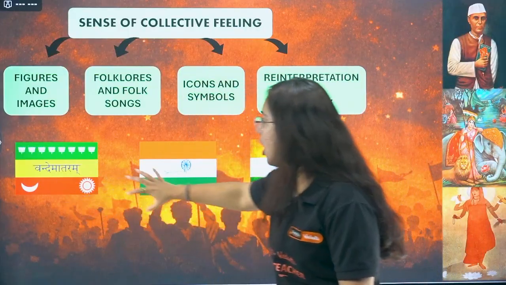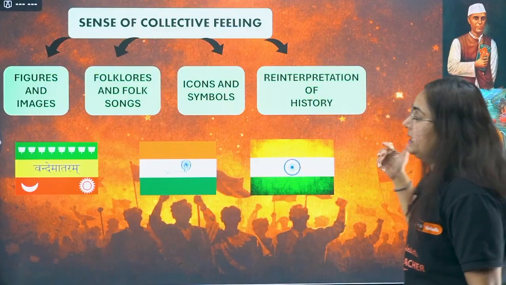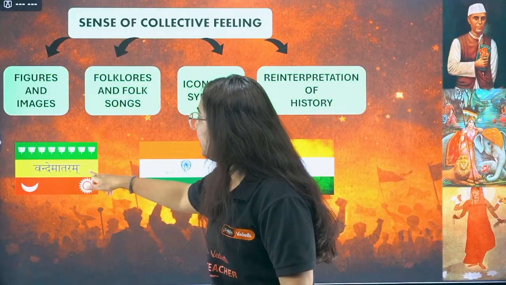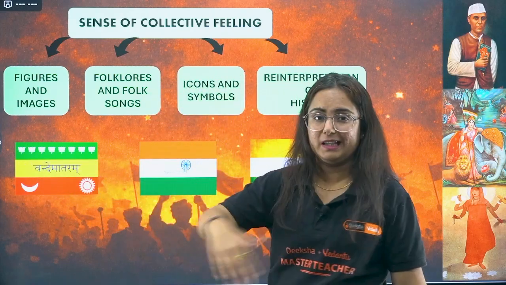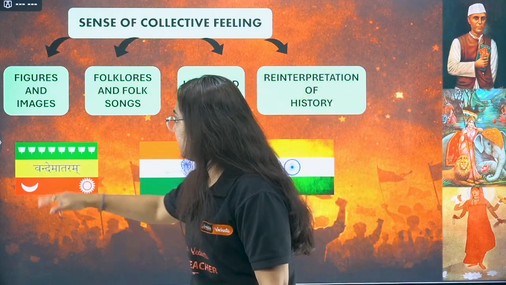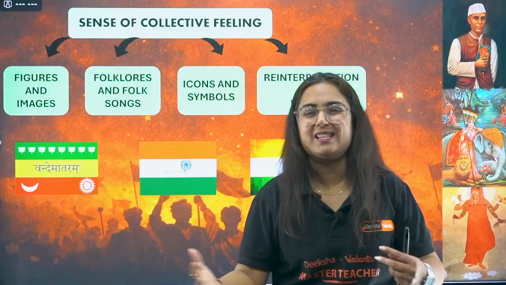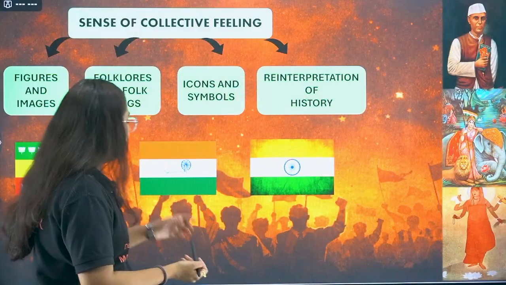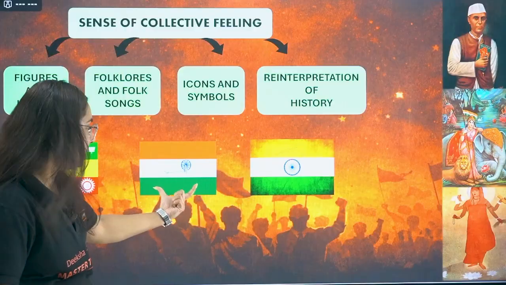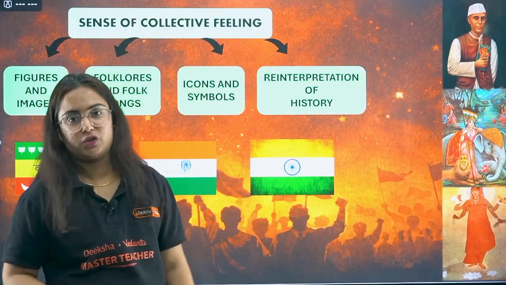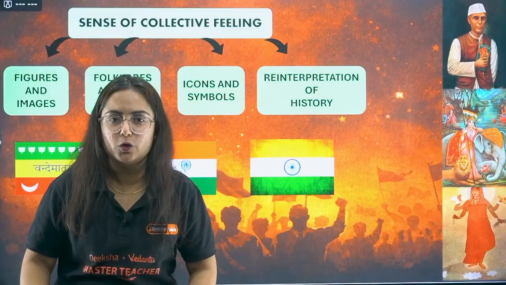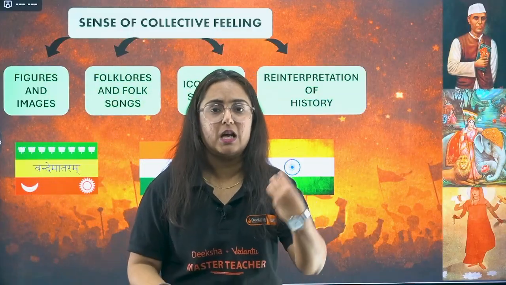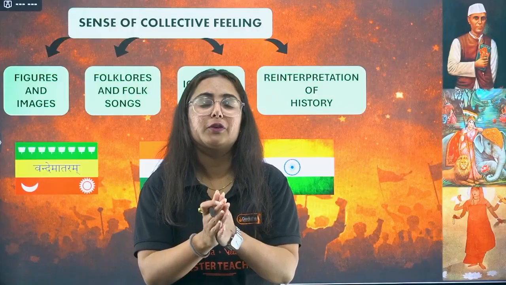So there is a long story of how the map of India evolved. It was first Vande Mataram written with a moon and a sun with 8 lotus representing the 8 princely states of India. Sun representing Hindus and sun and moon basically representing unity of Hindus and Muslims. It was then replaced by Charkha when Gandhiji came, and then by Ashok Chakra. Okay, so whenever we see this, whenever we listen to the stories, folklores, when we listen to our national anthem, national song, we definitely get a feeling of collective belonging, unity among the people of India.